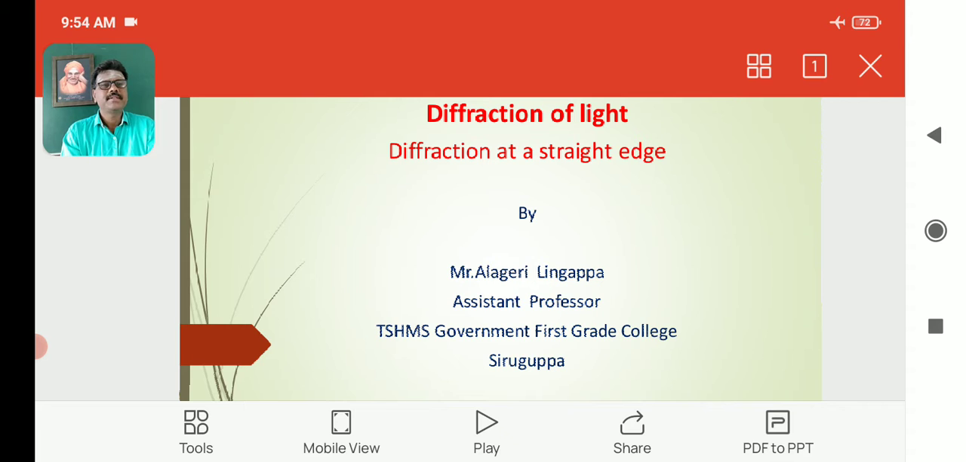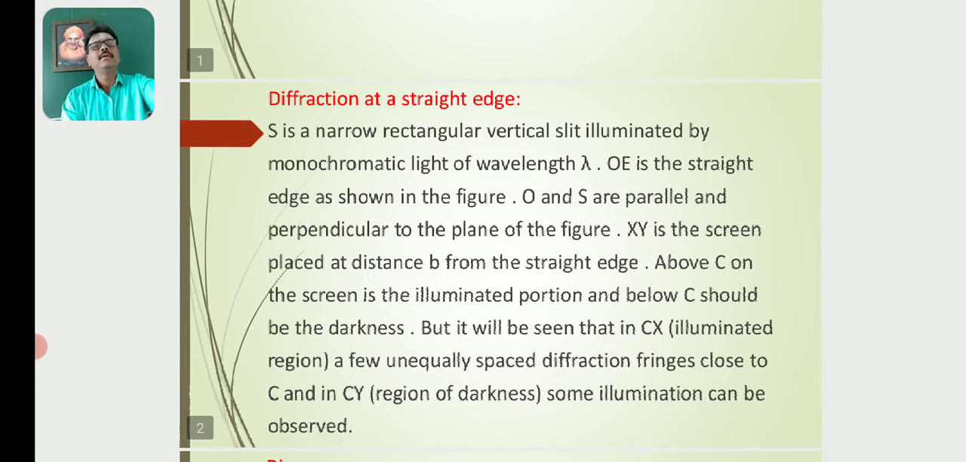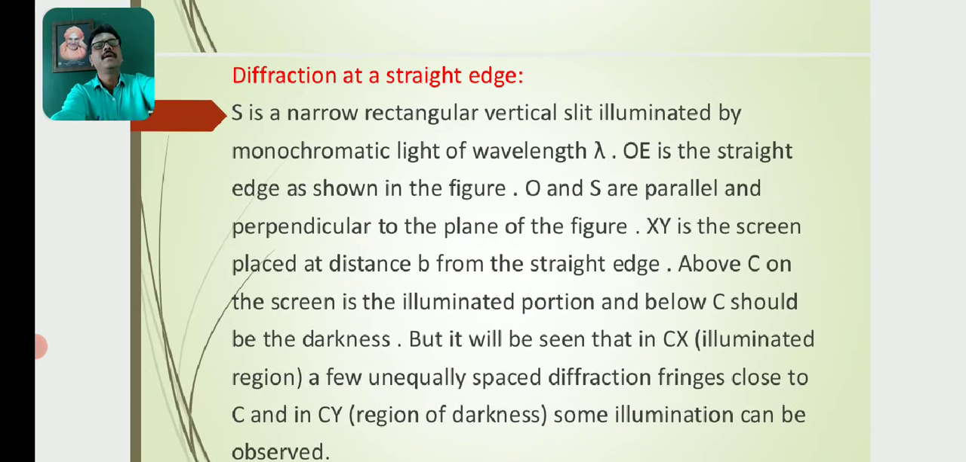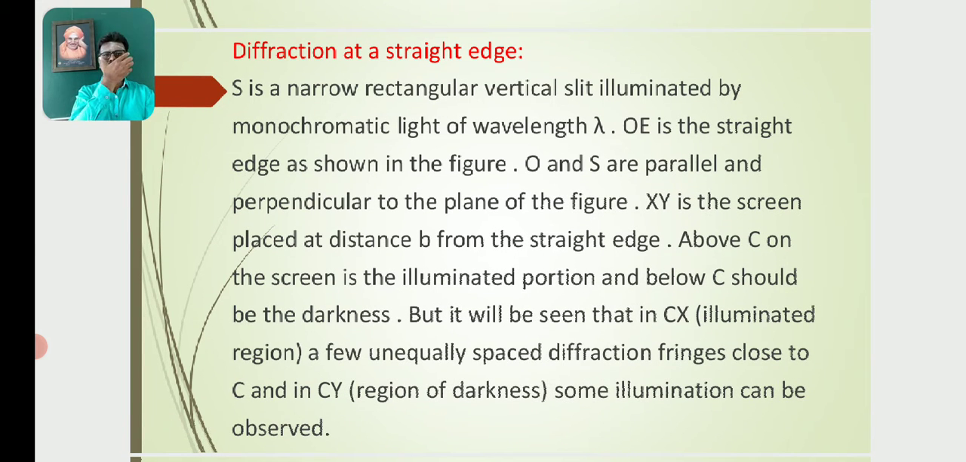Today's chapter is diffraction of light. Now I will discuss the topic diffraction at a straight edge. We know that diffraction is the phenomenon of bending of light around a sharp-edged obstacle, which is based on the principle of superposition of waves.